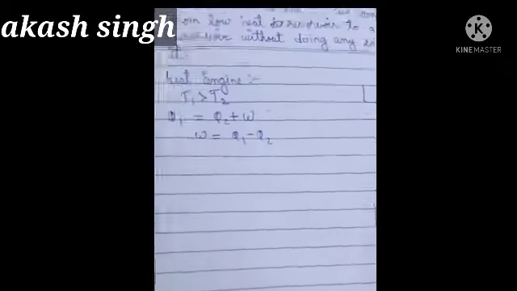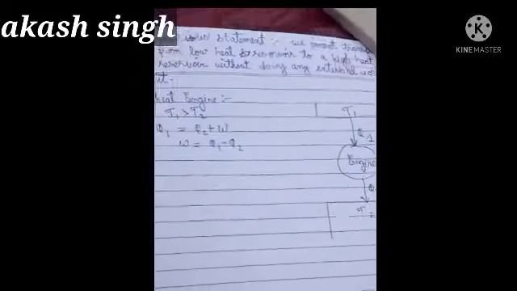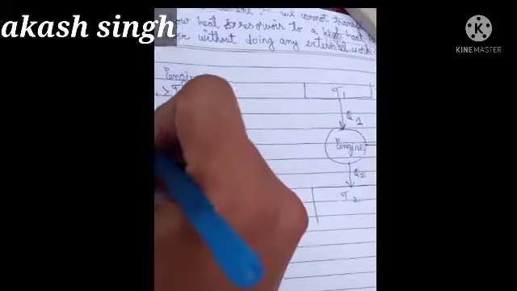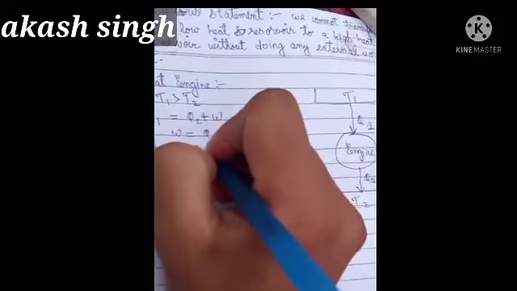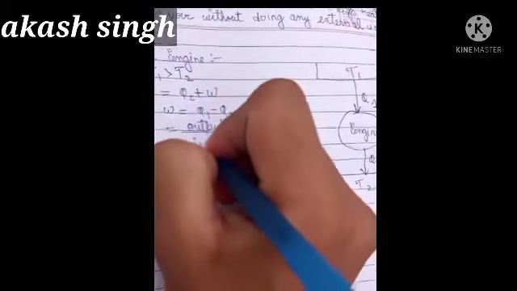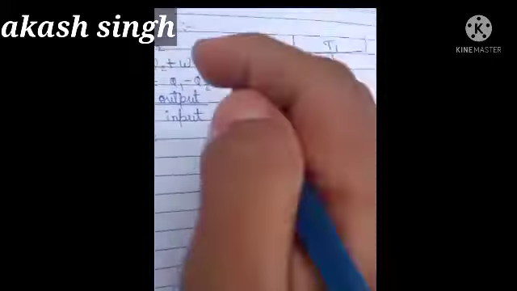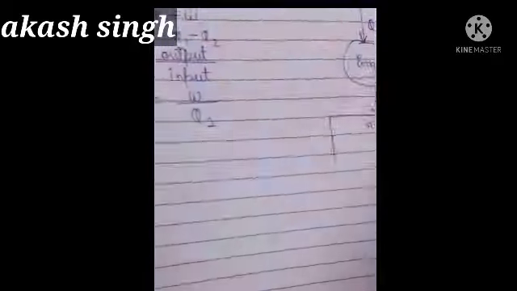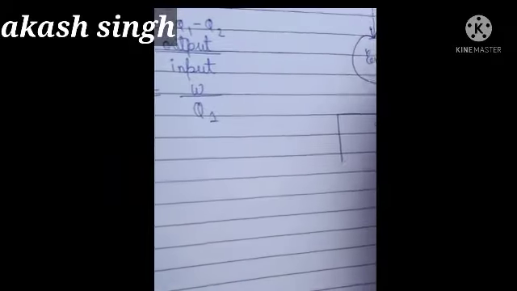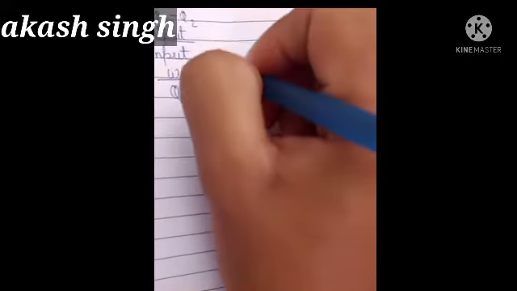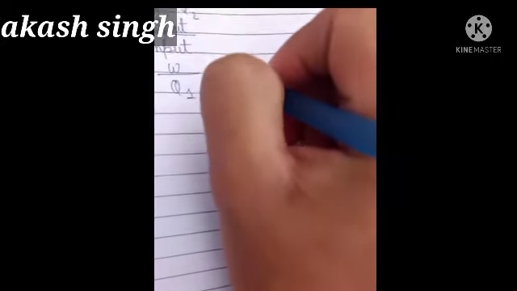Here I am going to derive the equation of efficiency of the heat engine. We all know efficiency is given by output upon input. Okay, so what is output? Output is the work done by the engine. What is input? Input is Q initial, what you had given. So if I solve it, I will get Q1 minus Q2 upon Q1.